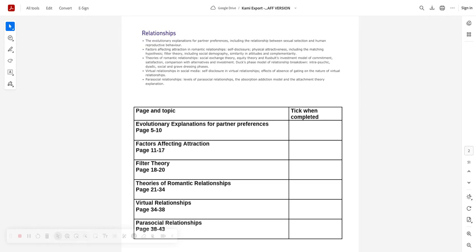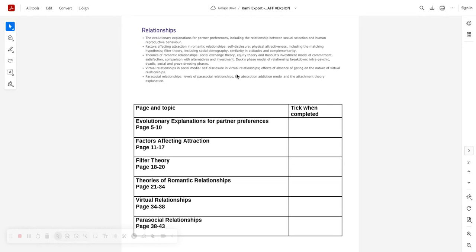Evolutionary explanations. Evolutionary explanations are a favourite of those exam writers, and then factors affecting attraction. I'll certainly be looking at a couple of those topics more clearly this year. And then theories of relationships. And again, they had a nice open question on theories of relationships in 2023. But that doesn't mean to say it wouldn't be an open question nowadays. Okay, I think they had ducks in 2023. Wonderful World of Duck. And then before that, in 2022, they had an open question. Something that hasn't come up for some time now, all the way back in 2018, is equity theory. So I'll be on my toes for that.